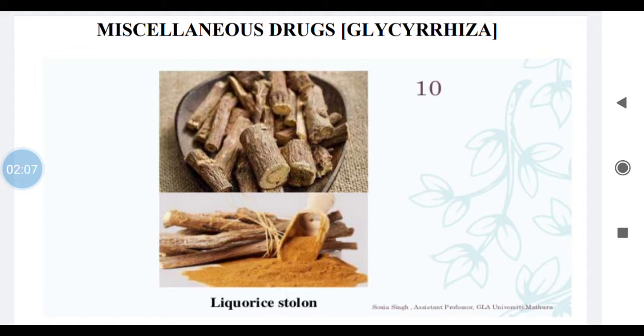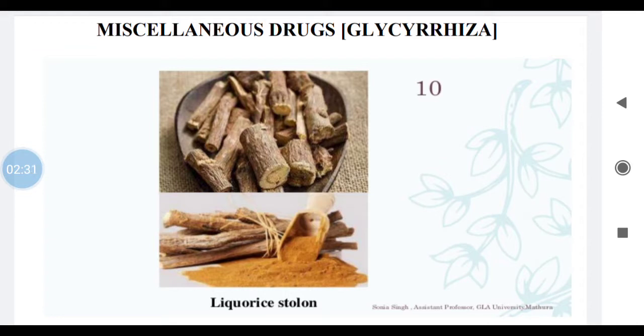So glycyrrhiza is an organized, glycoside containing drug. Roots are important. Synonyms are licorice root, glycyrrhiza, and the third important name is mulethi.